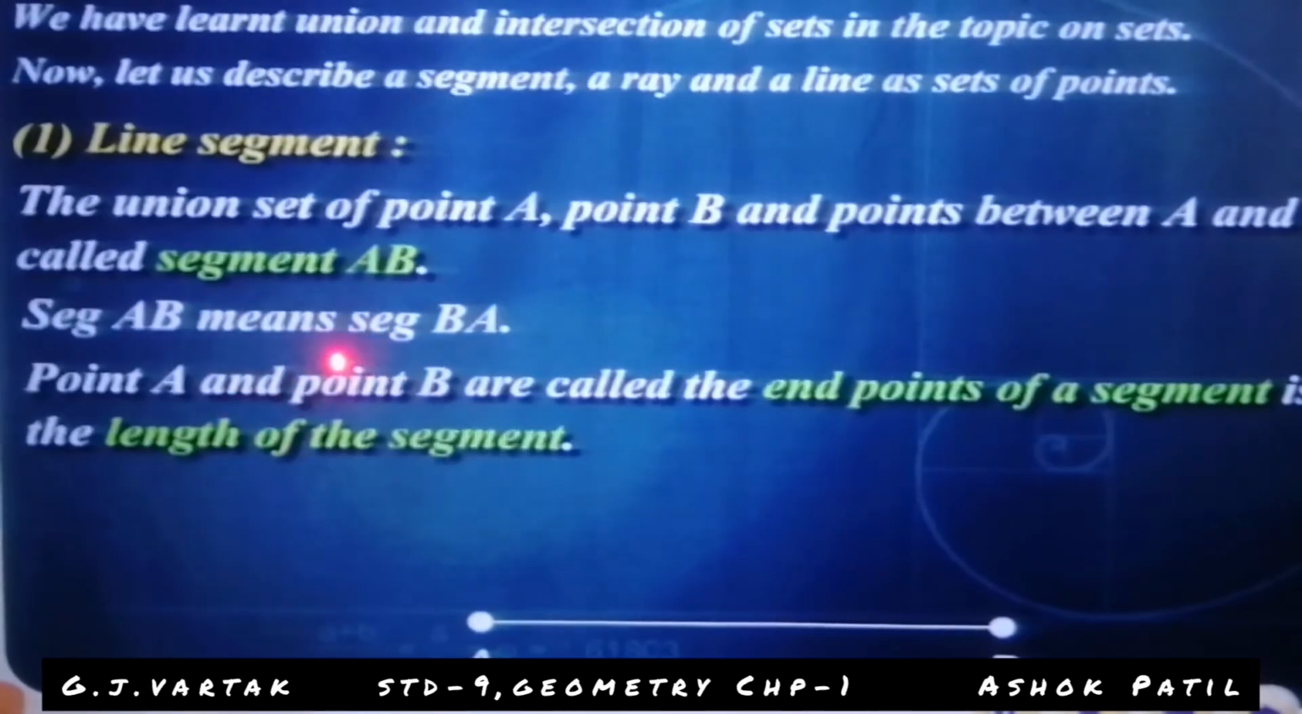Segment AB means segment BA. Point A and point B are called the end points of a segment. The distance between them is called the length of the segment. That's why you can call it segment AB or segment BA.